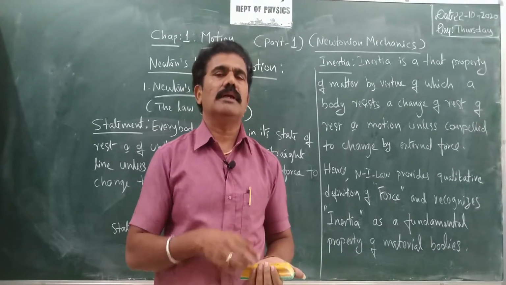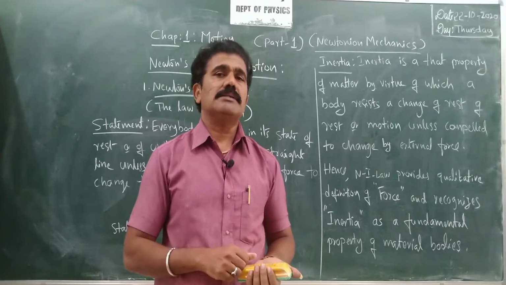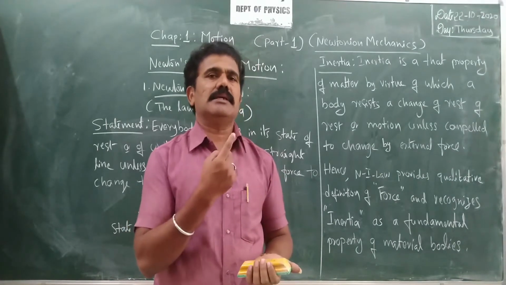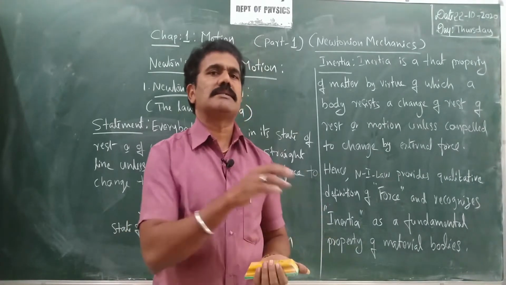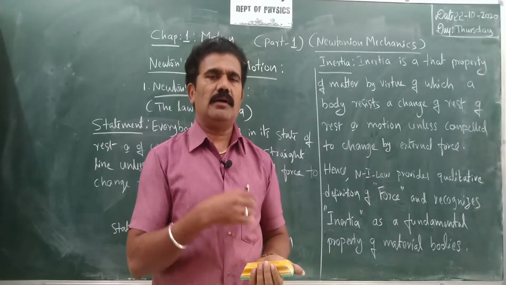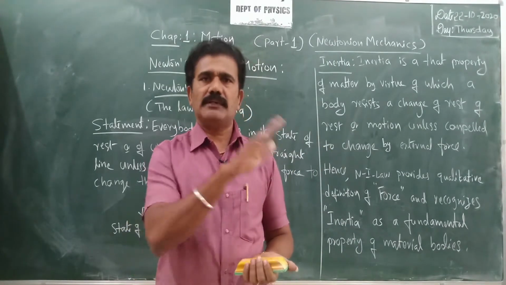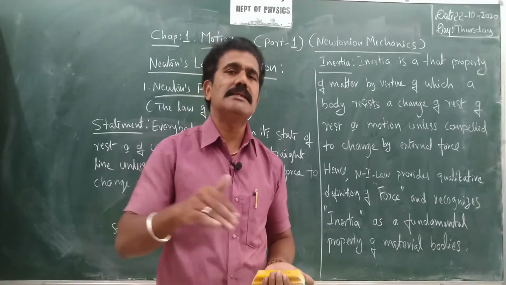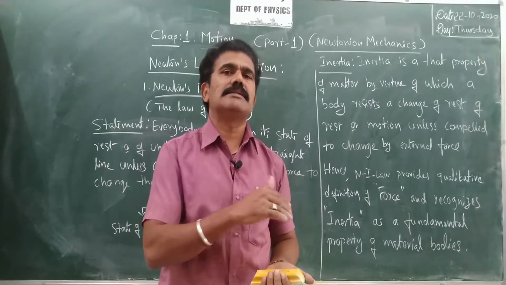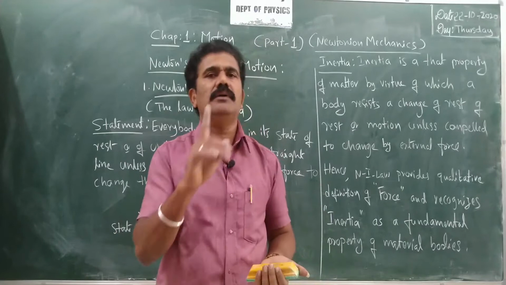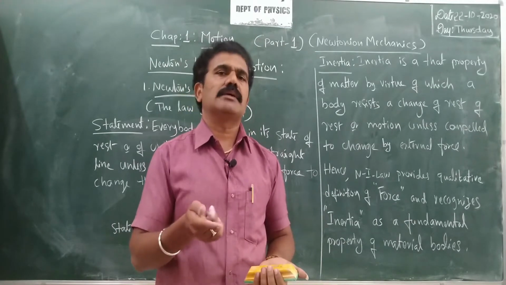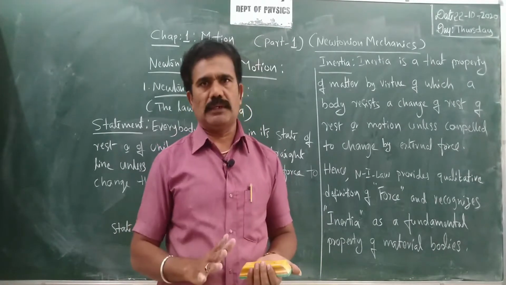Because with respect to its surroundings, let us say the observer standing on the platform, or the trees on either side of the road, the body is continuously changing its position with respect to time. So in that case you have to consider the body to be under motion.